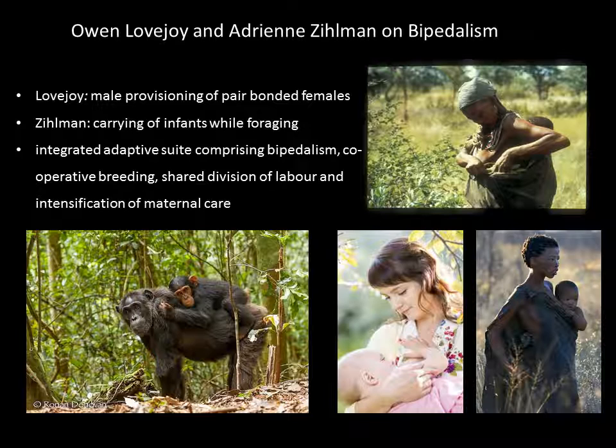Zillman said she couldn't find a hunter-gatherer community where this was the case, nor is it the case in chimpanzees. It was the case in 1950s America, where men go out and bring back, provision kind of sedentary females. But she looked at the Kung and found that the women actually carry the infants while they're foraging. So infants do not prevent them foraging, and the Kung Bushmen women provide 70 to 80% of the food. So she questioned the whole male bias of Lovejoy's theory and various other theories that looked at a kind of male emphasis in human evolution, reinstating the role of women.